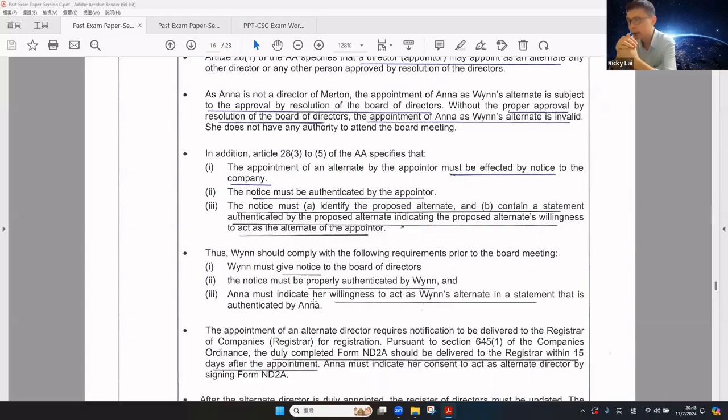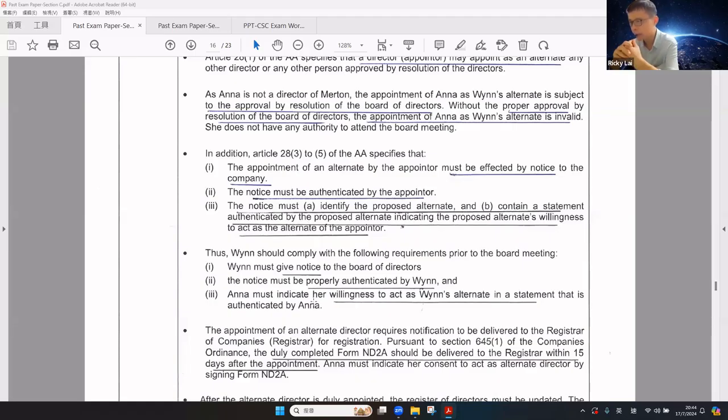The article also specifies that the appointment of the alternate by the appointer must be effected by notice to the company. The notice must be signed by the appointer. The notice must identify the proposed alternate and contain a statement signed by the proposed alternate indicating the proposed alternate's willingness to act as the alternate of the appointer. Therefore, we should comply with the board requirement, including giving the notice to the board.